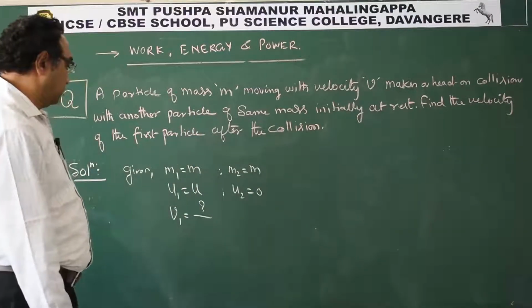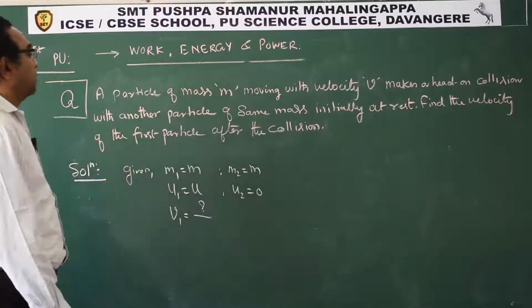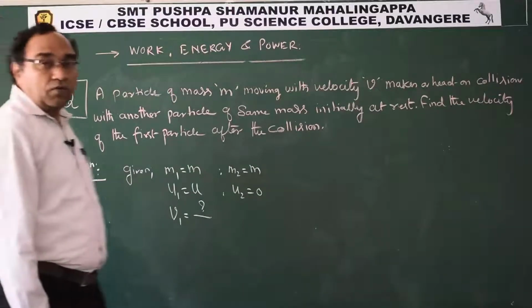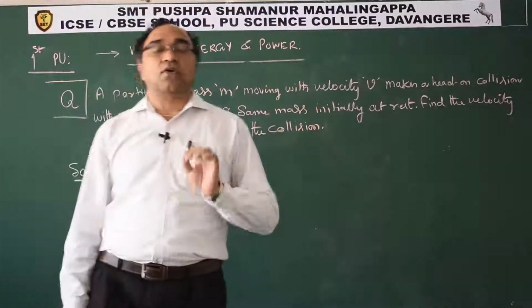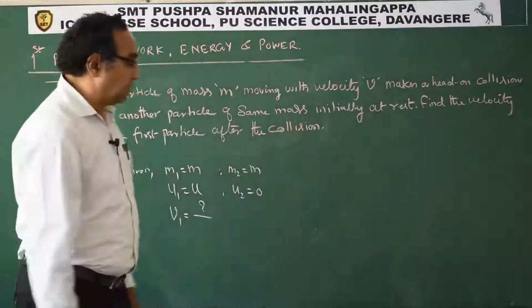Now, it is an elastic collision, or whatever the kind of collision, we know that whether it is elastic or inelastic, momentum will be conserved.